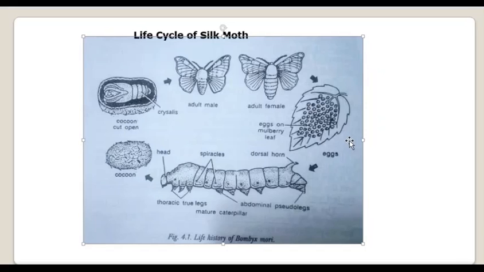Otherwise the hatching period will be prolonged if the temperature is not optimum or the ventilation is not proper. This totally depends on environmental conditions as well as the humidity provided to them.